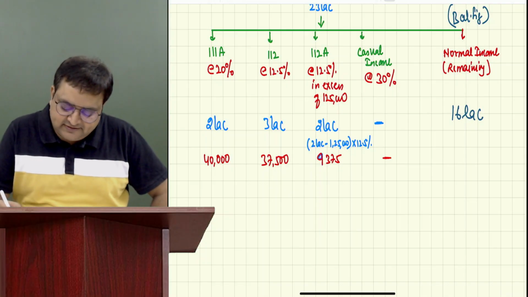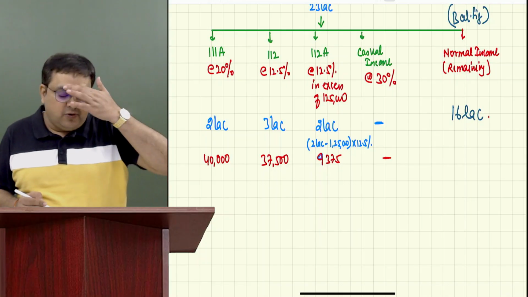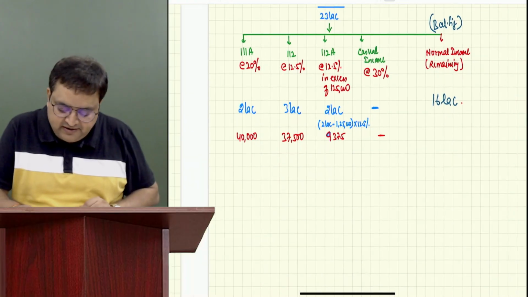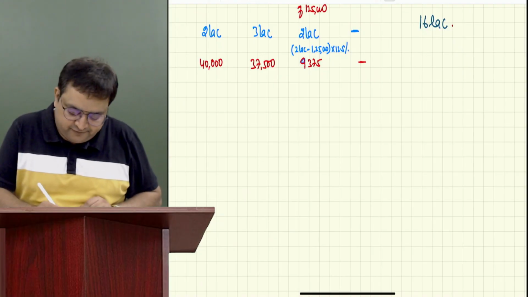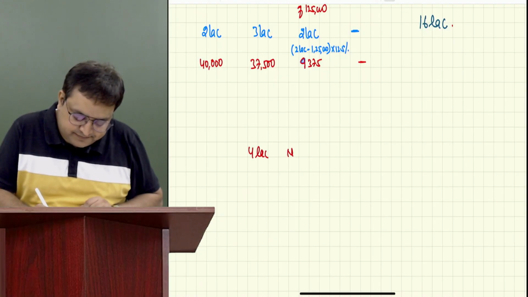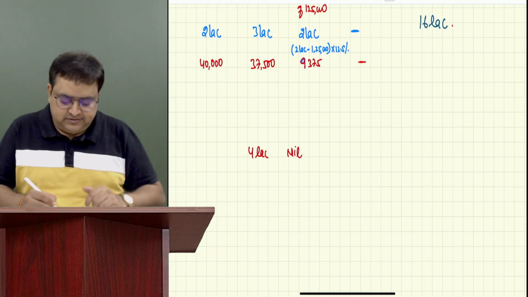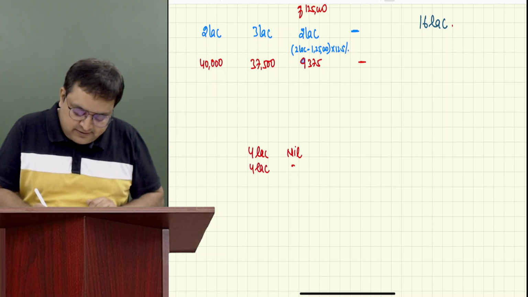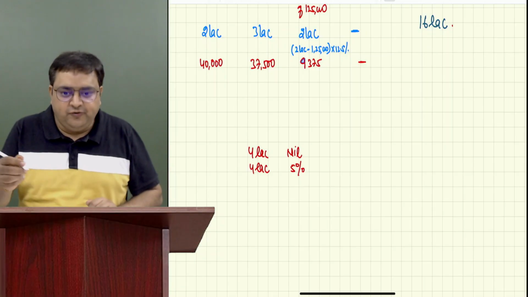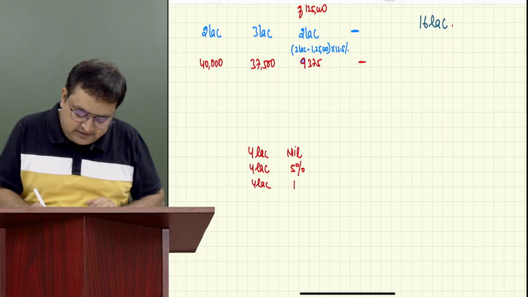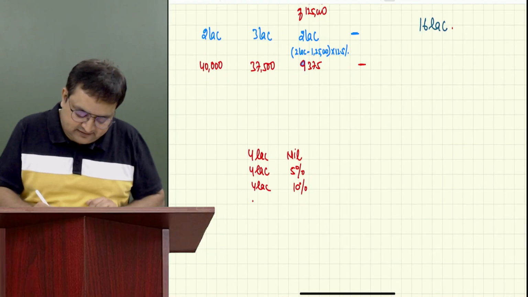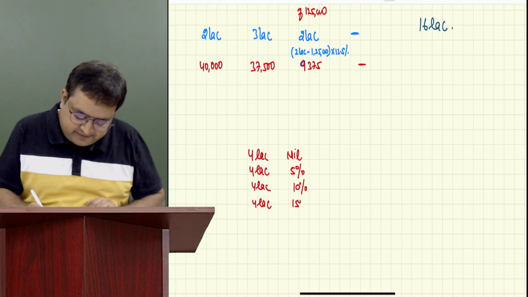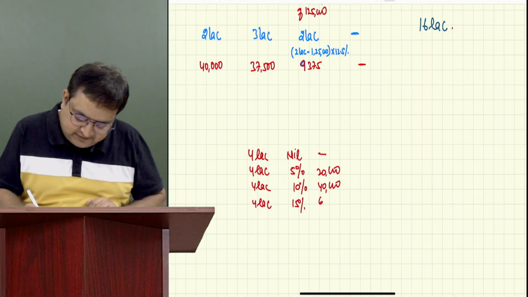And on 16 lakh, what is the tax amount? Just calculate in rough. On the first 4 lakh, nil. Next 4 to 8, next 4 lakh, 5%. 8 to 12, next 4 lakh, 10%. 12 to 16, next 4 lakh, 15%. 0, 20, 40, 60.